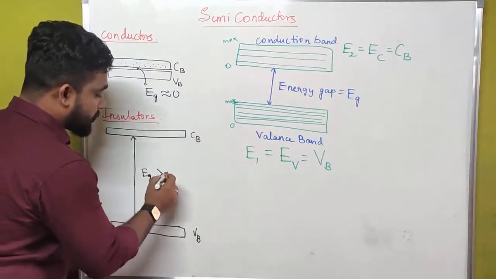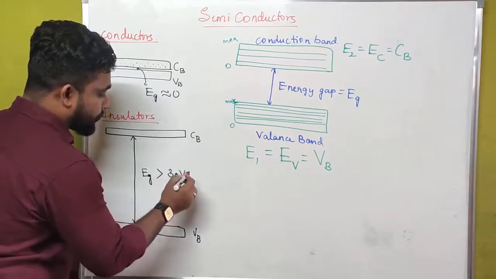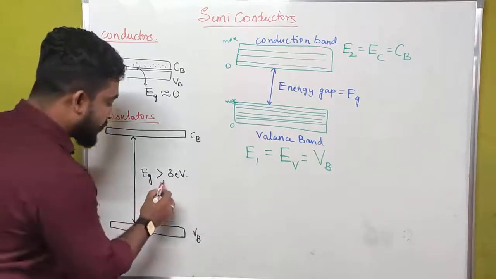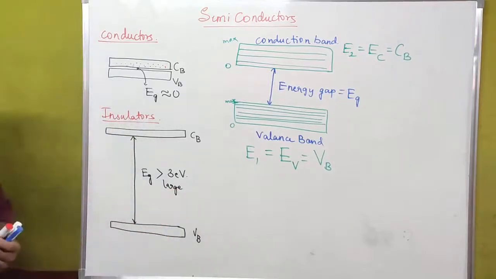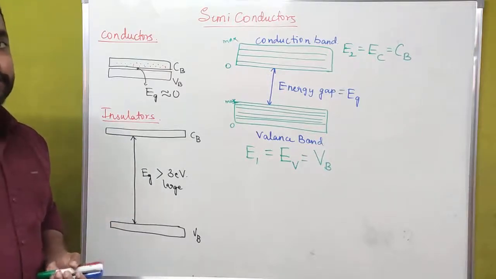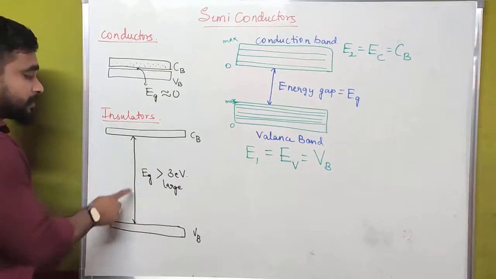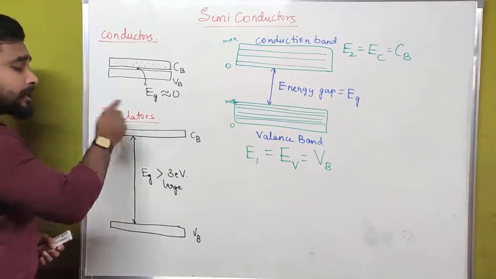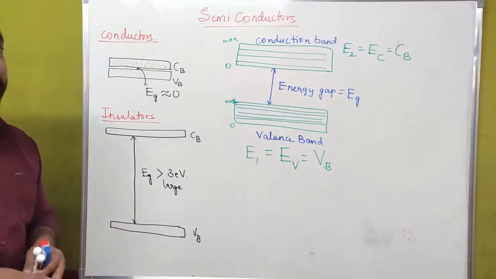The energy gap is more than 3 electron volt, or the energy gap is very large. That means electron transition does not take place in case of insulators. What is the meaning of electron transition? The electron has to jump from the valence band to the conduction band, and again jump from the conduction band to the valence band. This is actually energy transition.